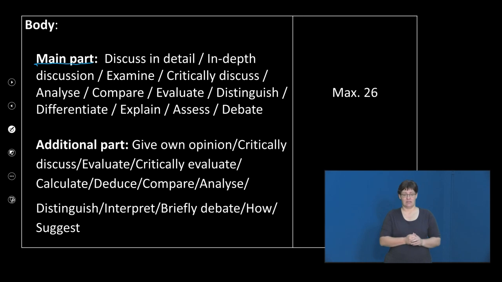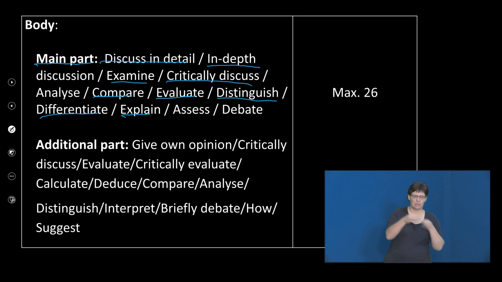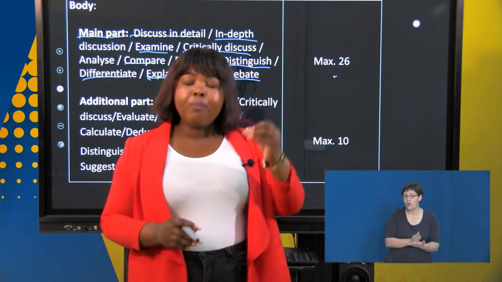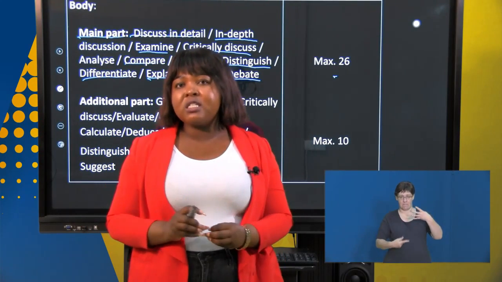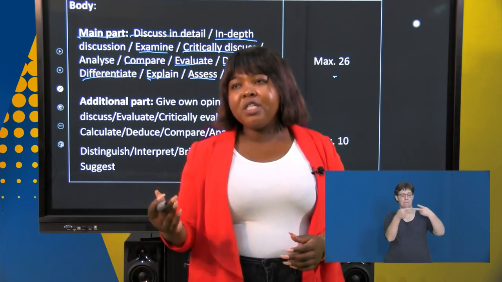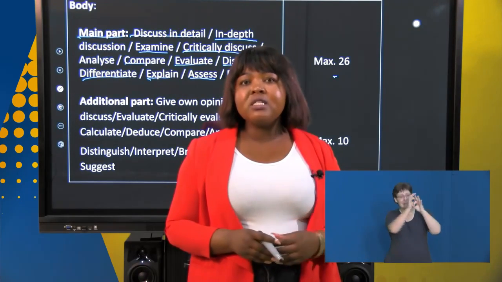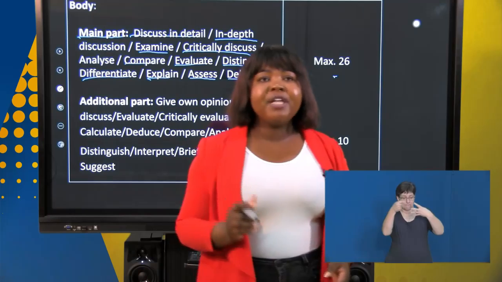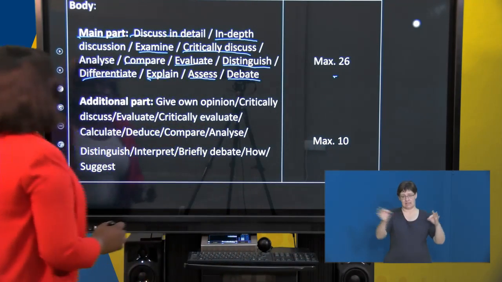Like I said to you guys, this is typically asked as discuss in detail or in depth, or examine, critically discuss, analyze, compare, evaluate, distinguish, differentiate, explain, assess, debate. This carries 26 marks in the exam. You need to make sure that you write in point form and you also write full sentences. A lot of learners make the mistake of writing in points and not expanding their sentences. Make sure that you write in point form, but you expand full sentences. Right, and then we move on.